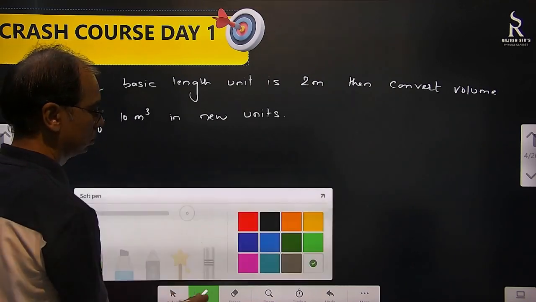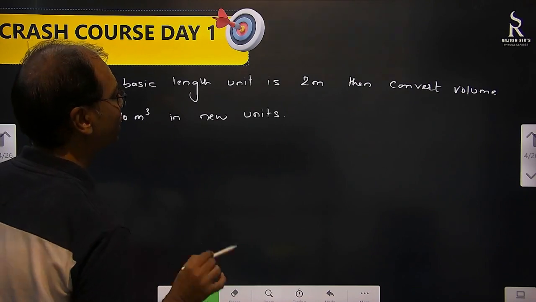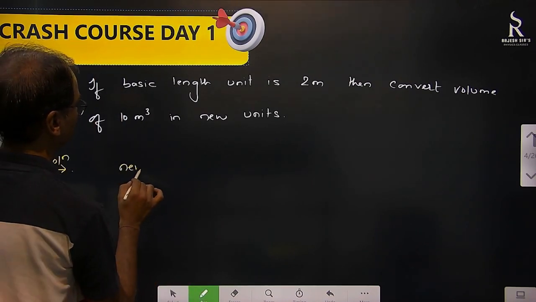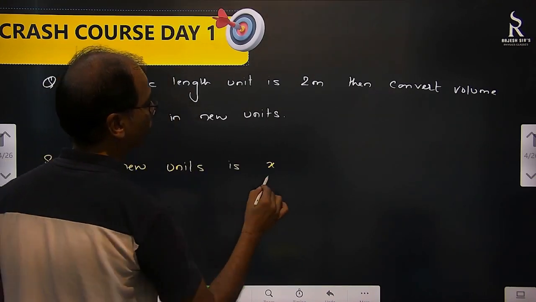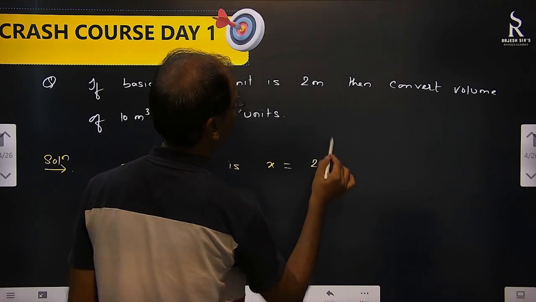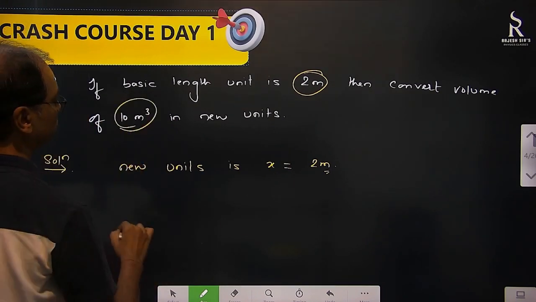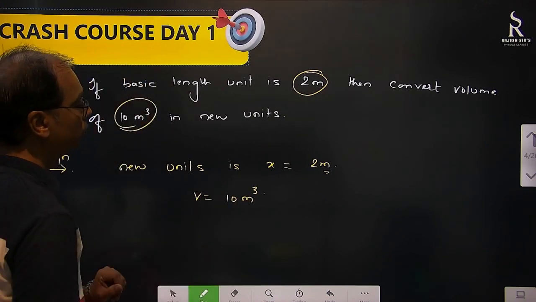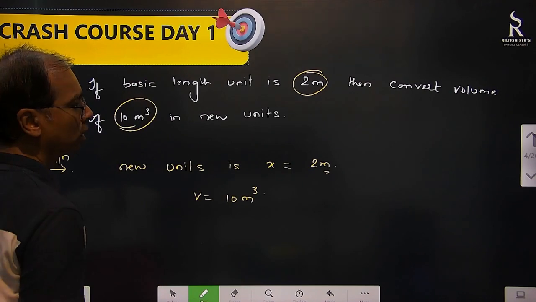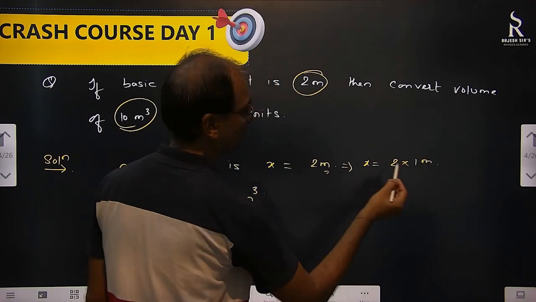What to do? Let's assume that the new unit is x, and x is equal to 2 meter. Given. Now this is the volume given. We have to convert it into new units, which means we have to convert it in x. We can say x equal to 2 into 1 meter.